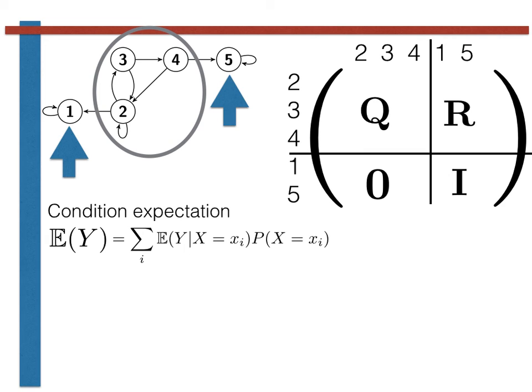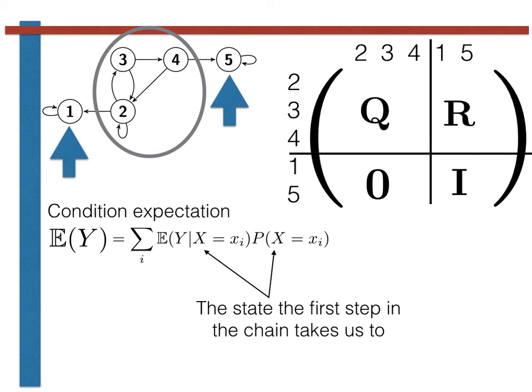With that settled, how then do we calculate these hitting times? Well, as with the hitting probability, the key thing is to use a result that we have learnt about elsewhere. This time, that result is the conditional expectation theorem. Here, once again, we condition on the state we arrive in at the end of the first step in our Markov chain. In this expression, we use the symbol capital X to denote this particular random variable.